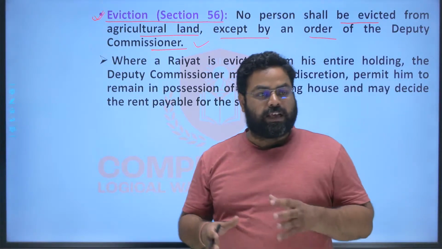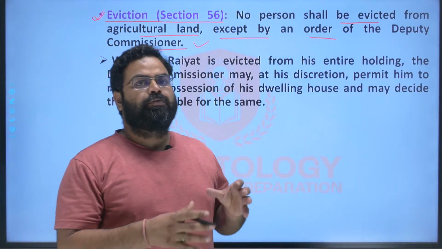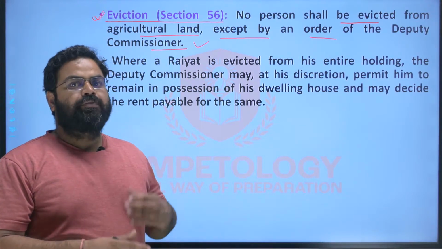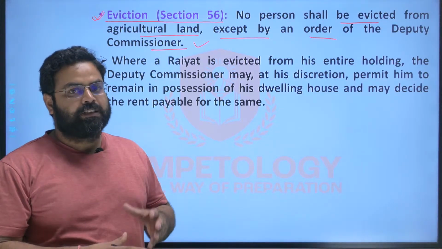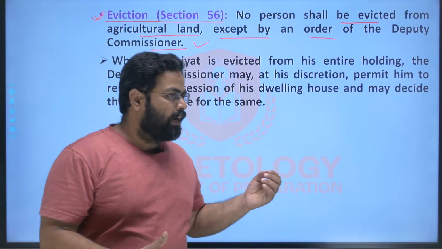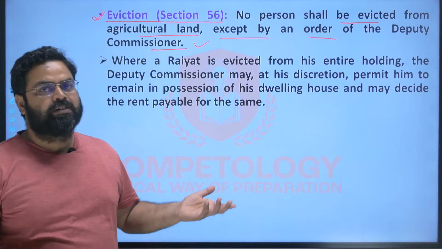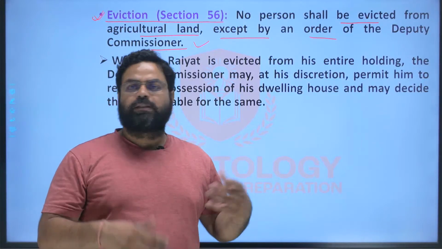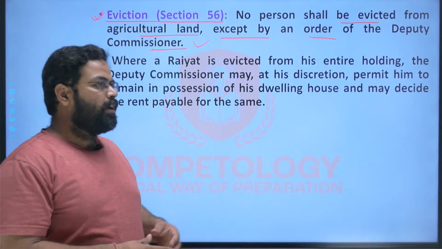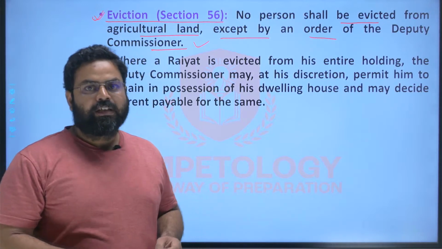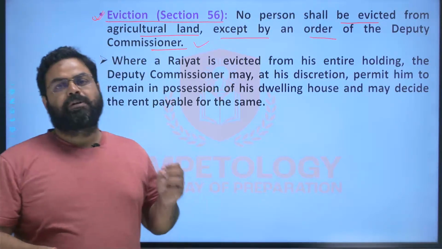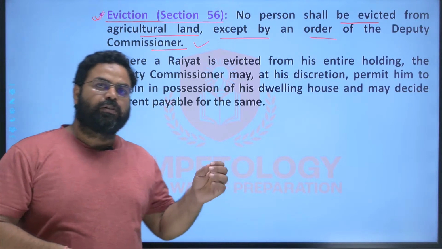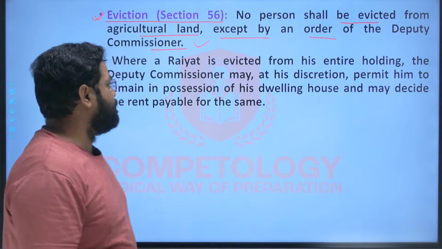If such kind of action has to be taken, then they have to file a suit, file a case in the court of the DC. And after the order is passed by the DC that this Rayyat had missed the payment, or some kind of breach of agreement, or breach of the traditional way of land utilization, or whatever be the circumstances under which he can be evicted, then the DC may pass the order that you can evict this Rayyat from his holding, and only after that the Rayyat can be evicted.